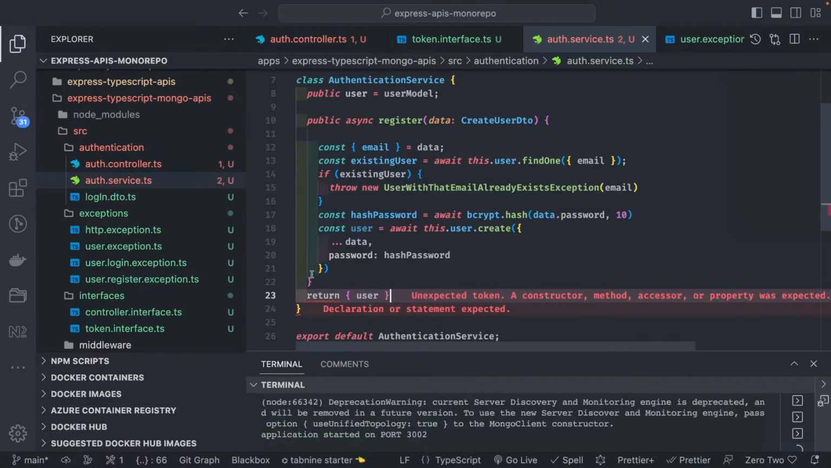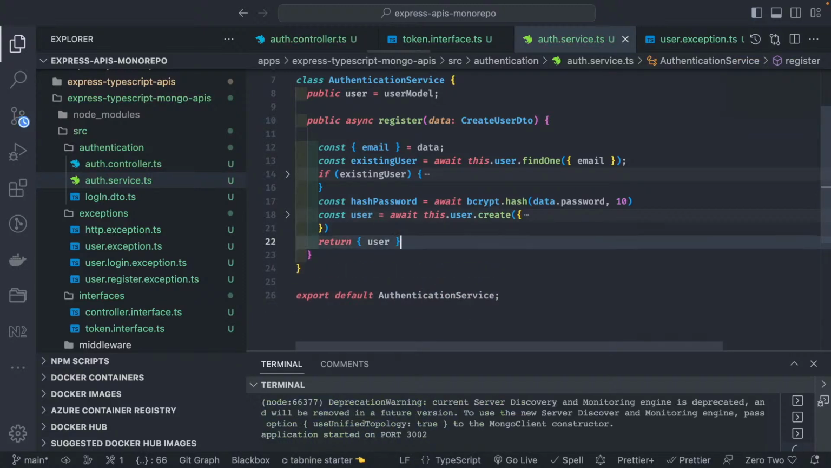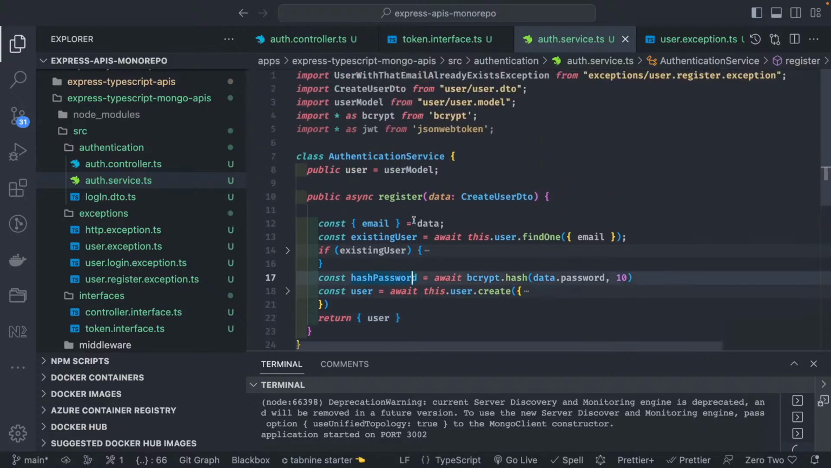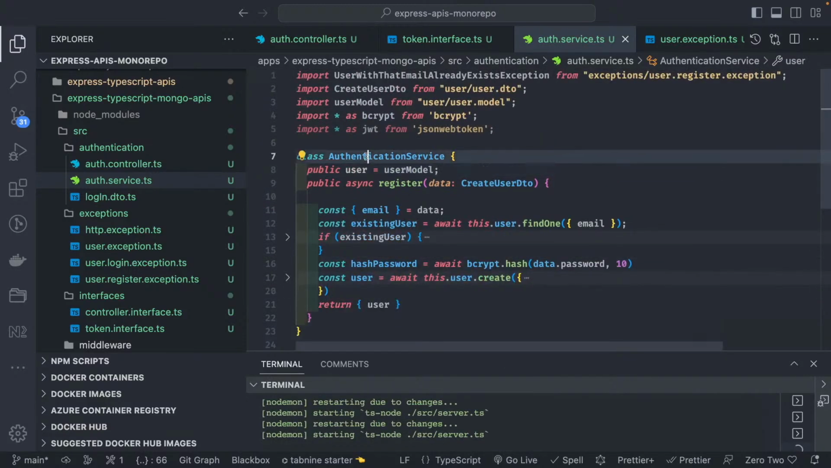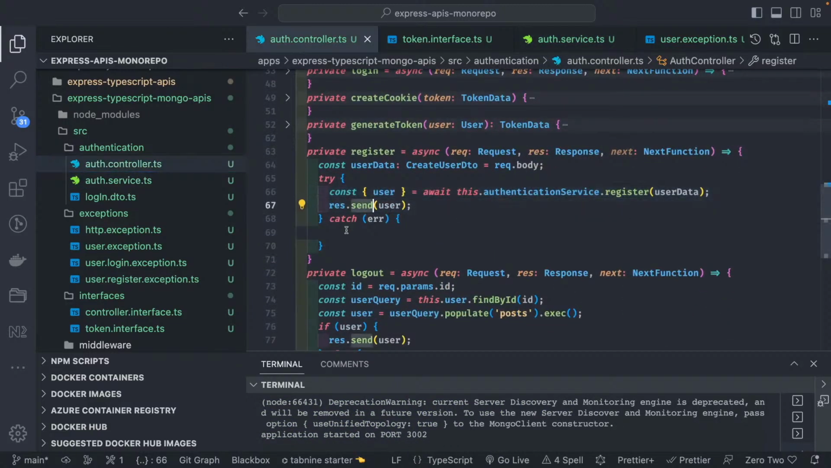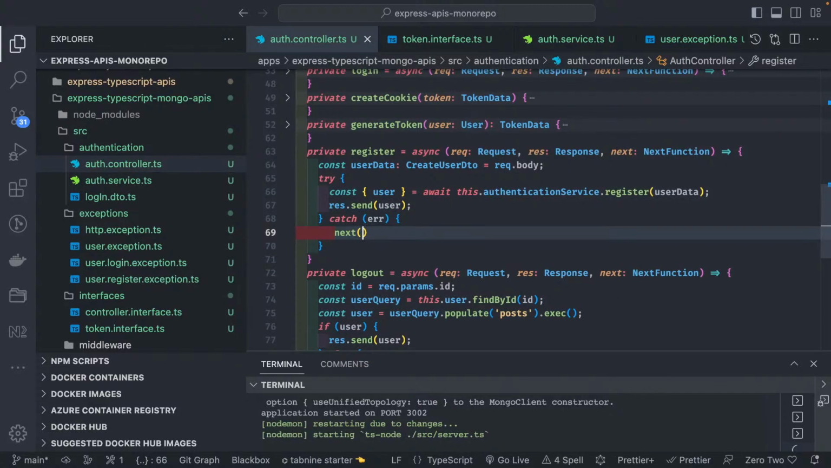We are not doing much here. So this is the simple register we have. In this register we can import the authentication service already being provided to the auth controller, and we are doing a simple response dot send. Otherwise we can just call the next error middleware, right?